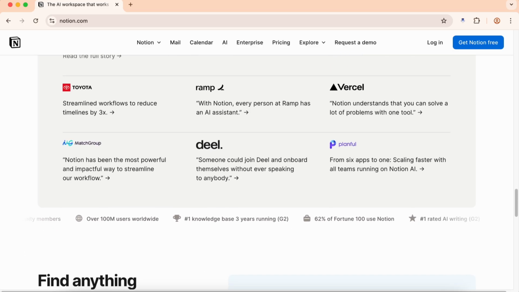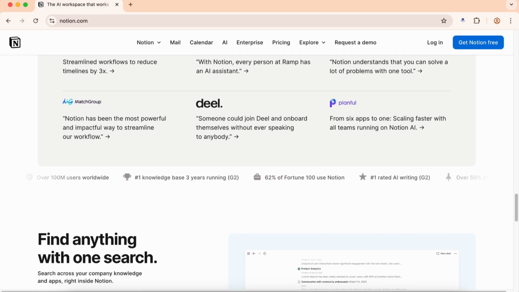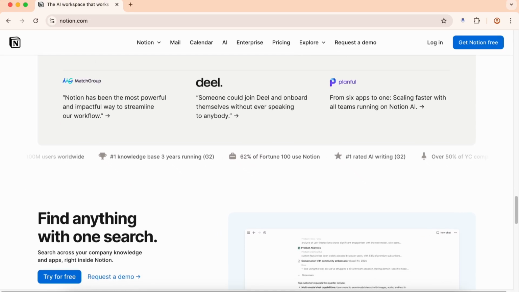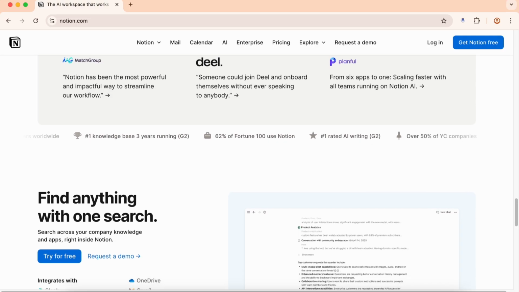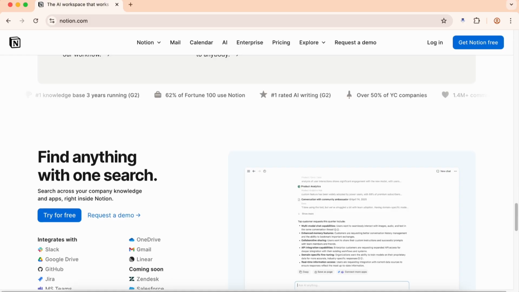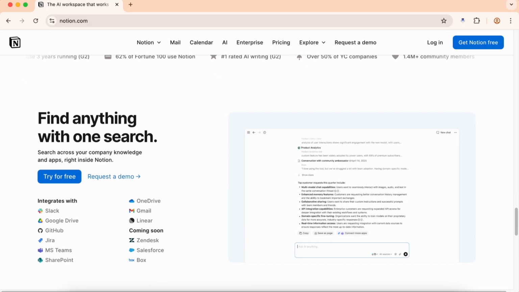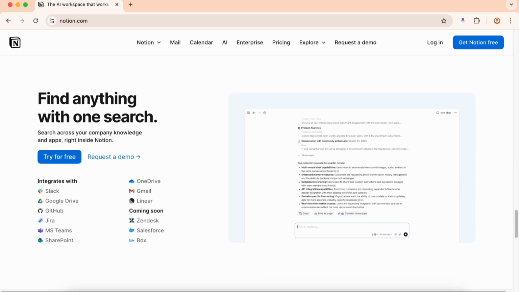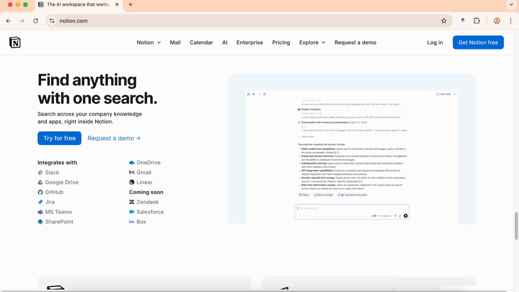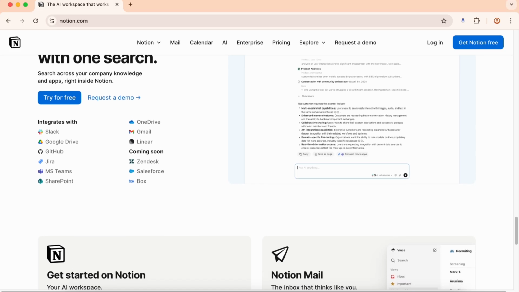Here's Notion's biggest weakness. It can be slow, not always, but often enough to be frustrating. Loading complex databases, switching between pages, and syncing changes can take several seconds. When you're in a flow state, these delays break your concentration. The mobile app is much better than Obsidian's, but it still struggles with complex pages and databases. Simple note taking works fine, but trying to manipulate databases on mobile is painful.